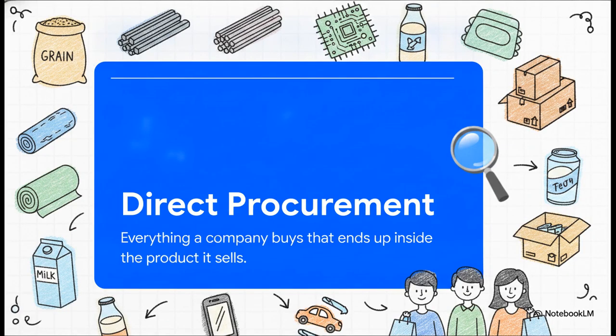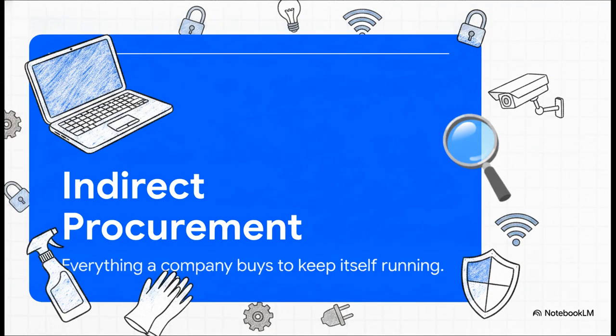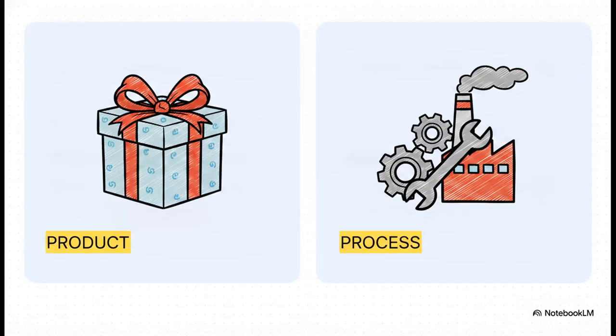Let's define direct procurement. It's totally straightforward. Raw materials and packaging that your customers physically take home. Meanwhile, indirect procurement is everything else. It's the laptops, security, and cleaning services that keep your doors open. Here's the critical distinction. Direct buys your actual product, while indirect buys your ability to make that product.